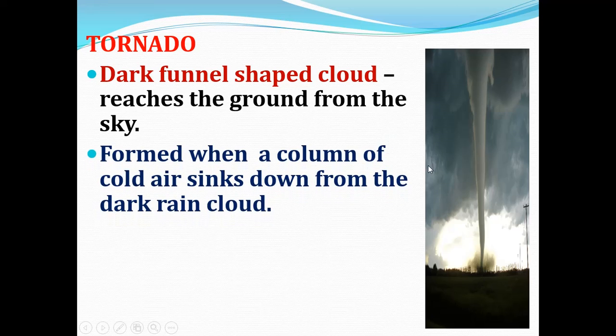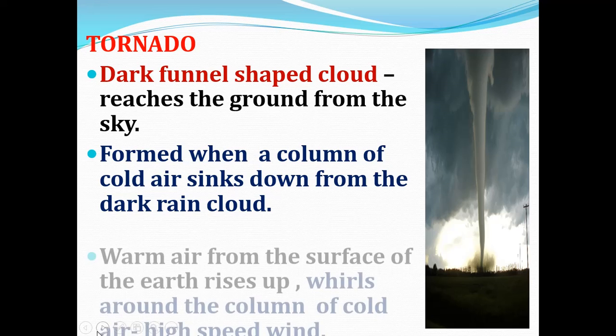So how is it formed? It is formed when a column of cold air sinks down from the dark rain cloud.